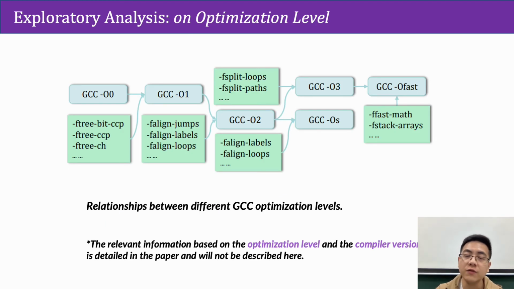According to the relations of different optimization levels, they should contribute to differences in binary appearance. We study and discuss their influence in detail, and the relevant information can be found in our paper.